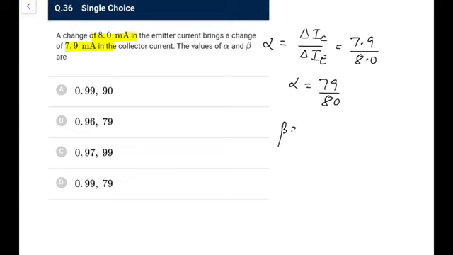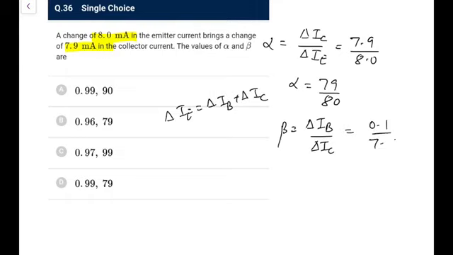And beta is delta IC by delta IB, and you know delta IE would be equal to delta IB plus delta IC. So delta IB is 0.1, you can make it out. Okay, I have written it wrong, it is reverse, beta is greater than 1, don't make such mistakes. Delta IC by delta IB would be 7.9 upon 0.1, that is 79.